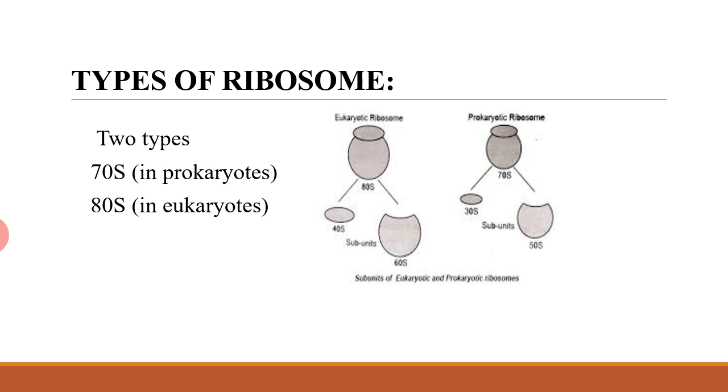As you can see in the diagram, there is the eukaryotic ribosome as well as the prokaryotic ribosome. Eukaryotic ribosome is 80S, in which the smaller subunit is 40S and the larger subunit is 60S. Prokaryotic ribosome is 70S, in which the smaller subunit is 30S and the larger subunit is 50S. Now what is S? S stands for Svedberg unit, which is used in ultracentrifugation.